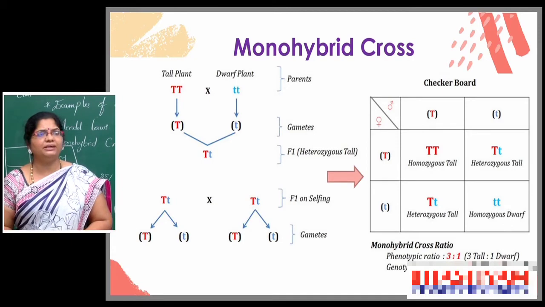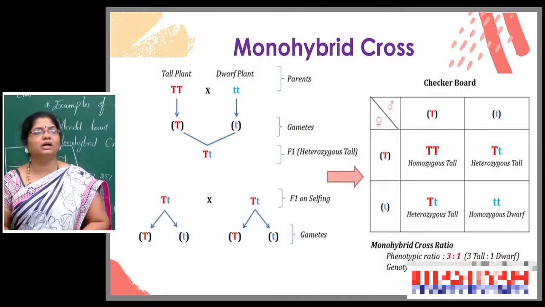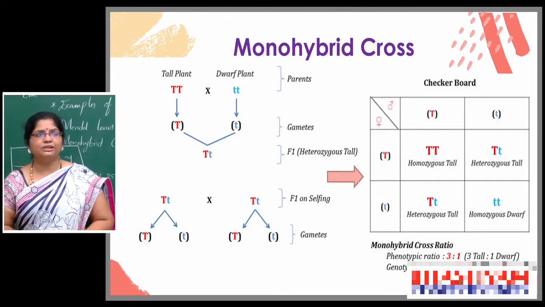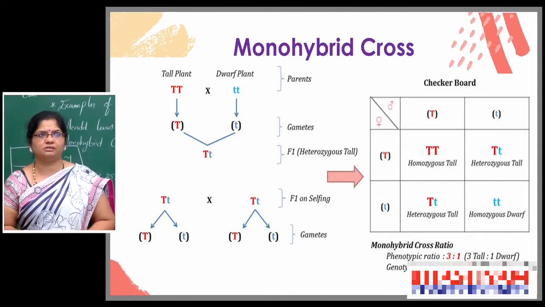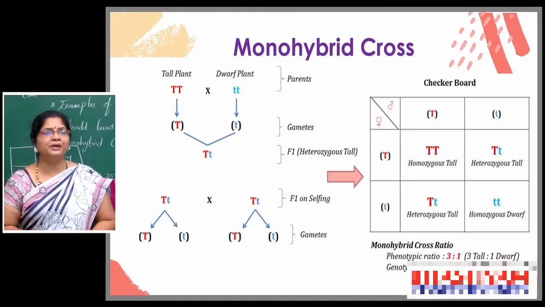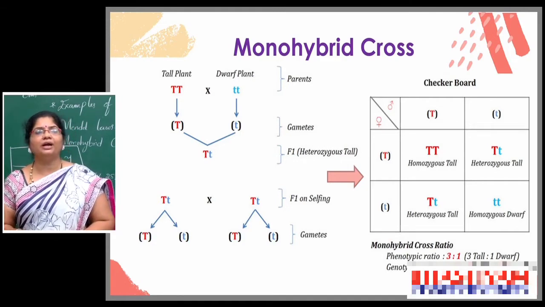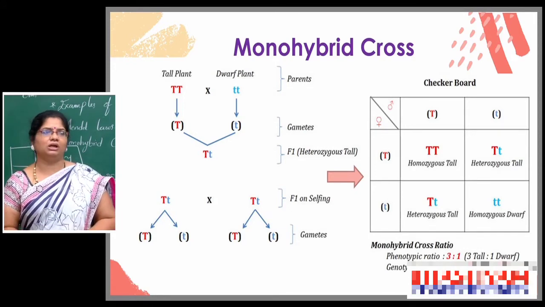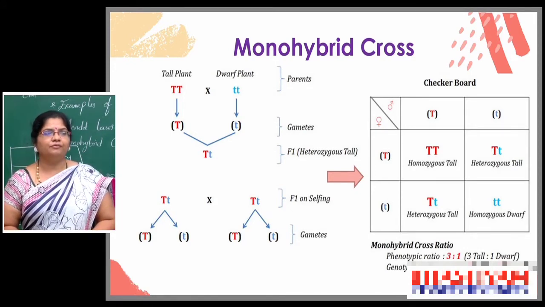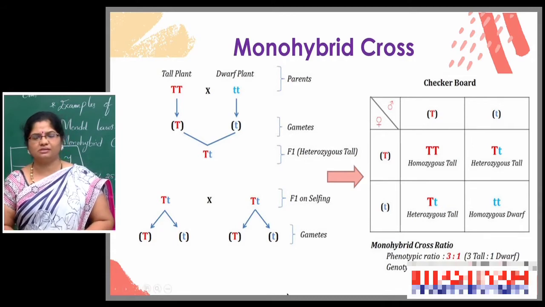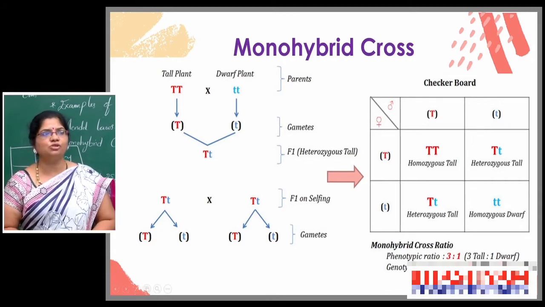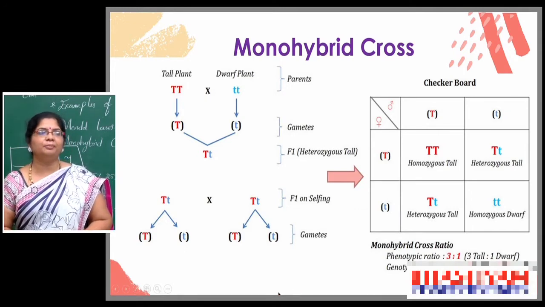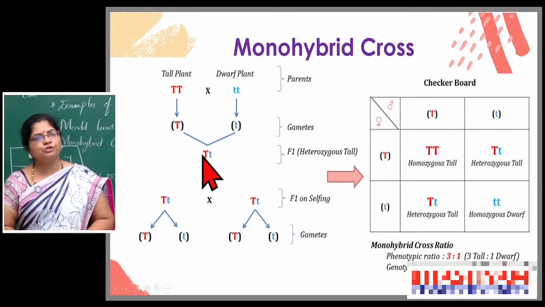Here a tall plant and a dwarf plant, height is the character, and by the cross-pollination of the two parents, the offspring progeny came as heterozygous tall. What is it? Heterozygous tall. So, Mendel selected two of those heterozygous tall plants and self-pollinated them. Selfing means he self-pollinated those two plants.